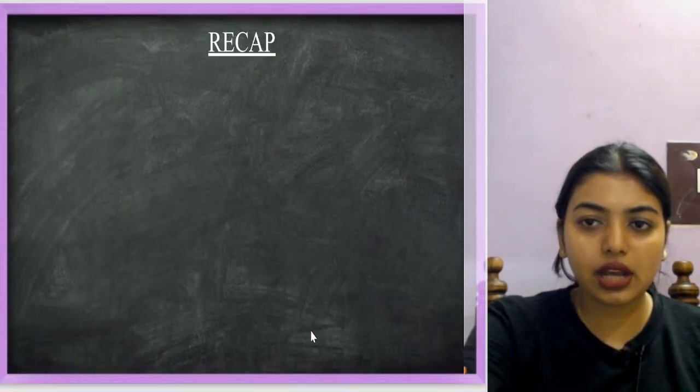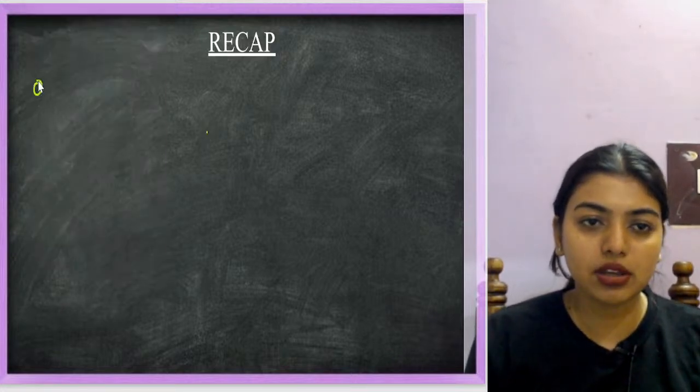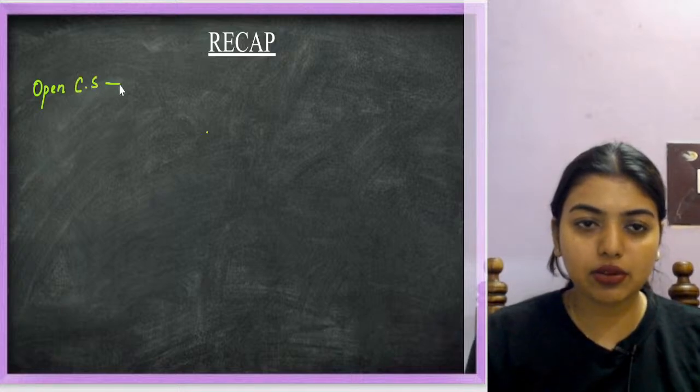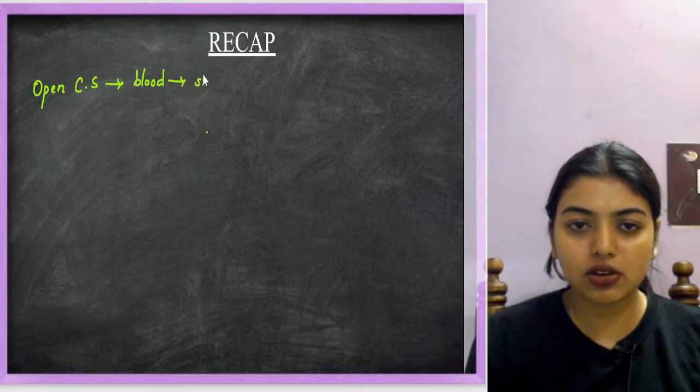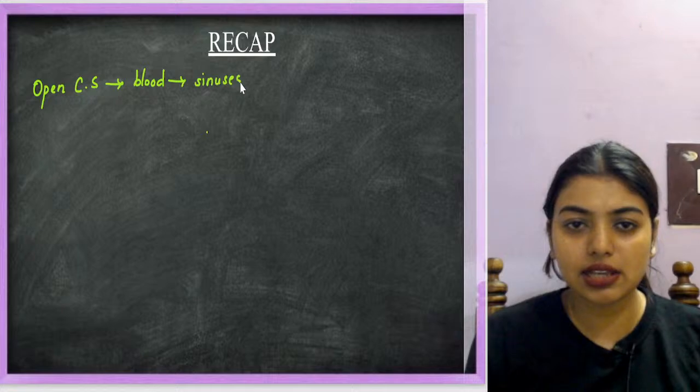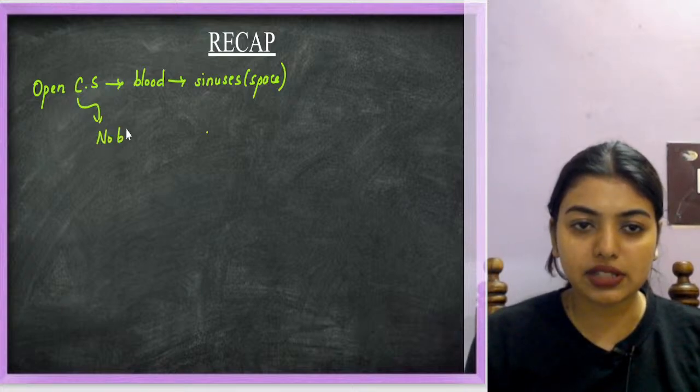Got it? Now, same thing goes with open and closed circulatory system. In an open circulatory system, blood is going to flow into sinuses or spaces. That is because these animals have no blood vessels.